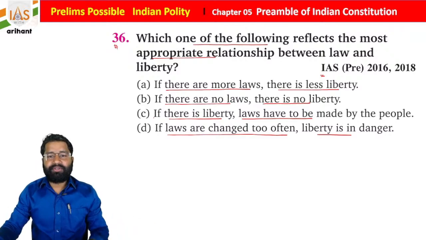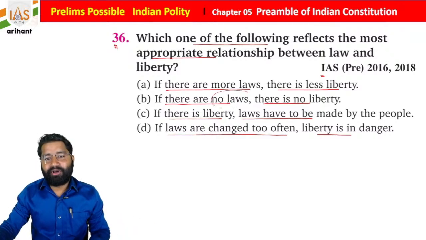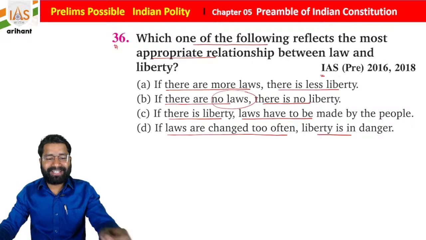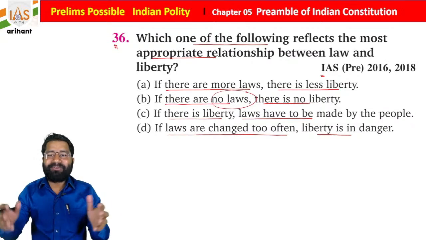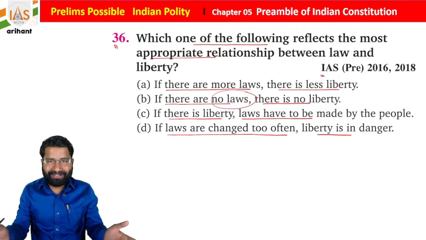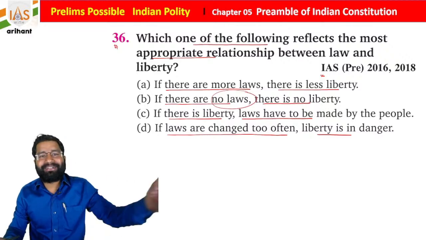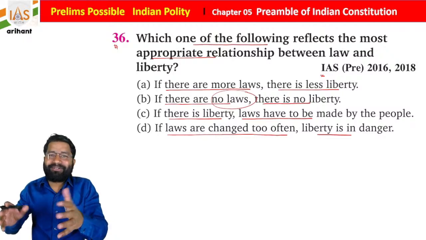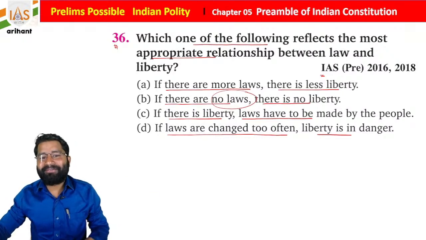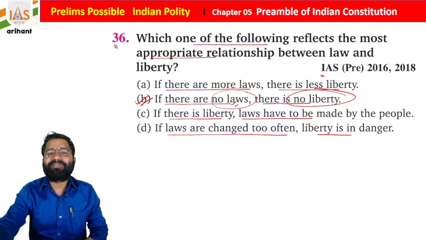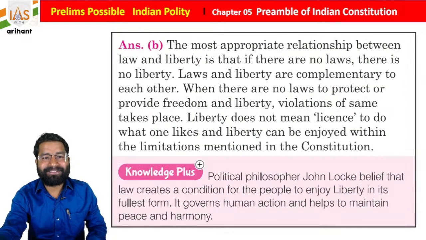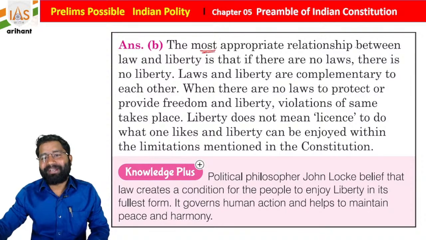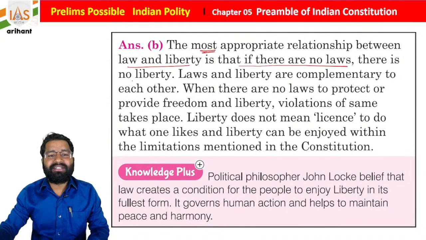Okay, so if there are no laws, like in our houses, like in our home, if there is no law, there is no liberty. Means you can't say I'm free, I'm free for this. Okay, so at any time your family is going to control you in the same format. If there is no law, there will be no liberty. So statement B is most appropriate and it is right, students. So the most appropriate relationship between law and liberty is: if there are no laws, there is no liberty.